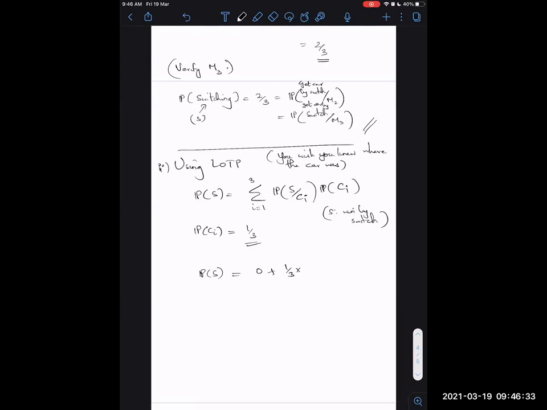And to start with, can someone tell me what this probability is? Can someone tell me what I have to multiply with in the second term? What is the probability of S given C2?